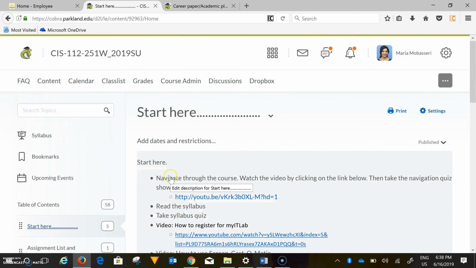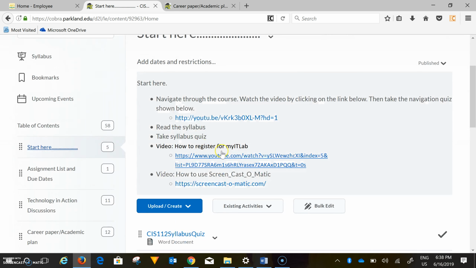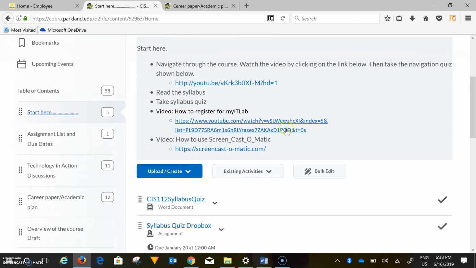Okay, so now the next thing, which is really important, is how do you get to my IT lab? To register for my IT lab, you see that there is, under the Start Here tab, 2 videos that show how you can actually go to my IT lab. And there's also a link to how you get Screencast-O-Matic for free so that you can create an introduction video of your screen.